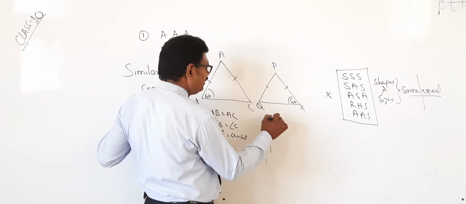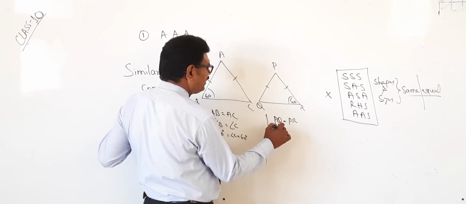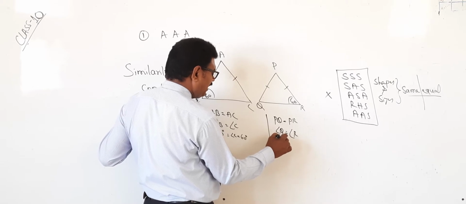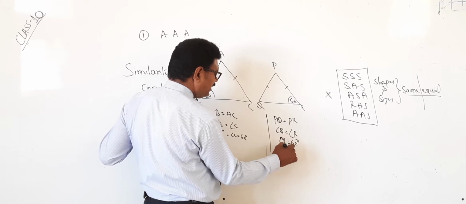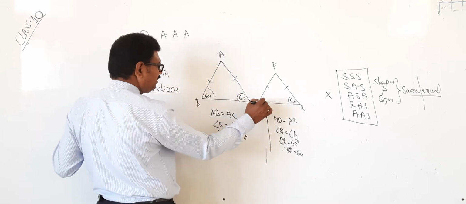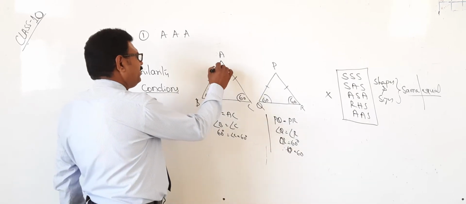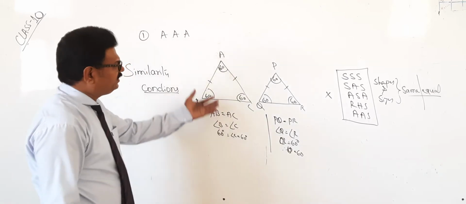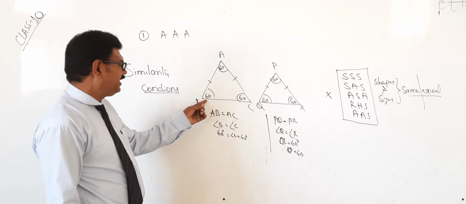Here also PQ equal to PR. Therefore, angle Q equal to angle R. But angle R is equal to 60 degrees. Therefore, angle Q is also equal to 60. So here 60, here 60. These two are 120, so automatically the remaining angle is 60 as well. This also will become an equilateral triangle if you take 60.